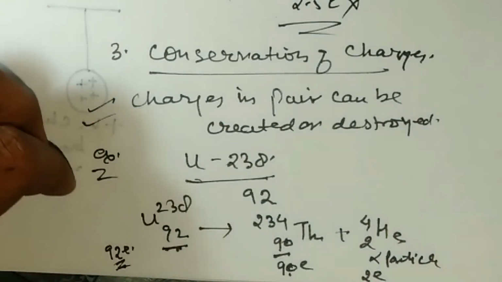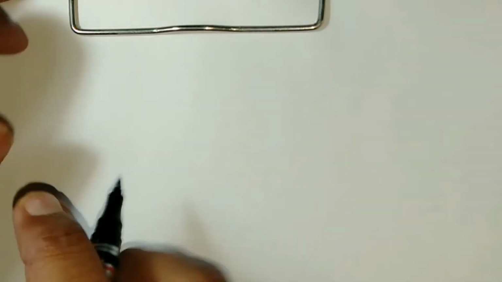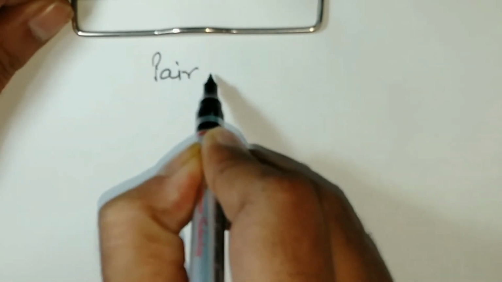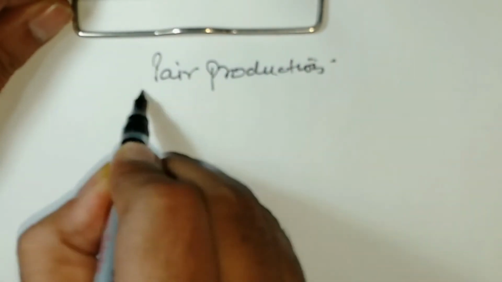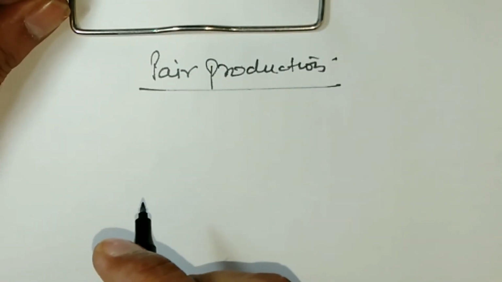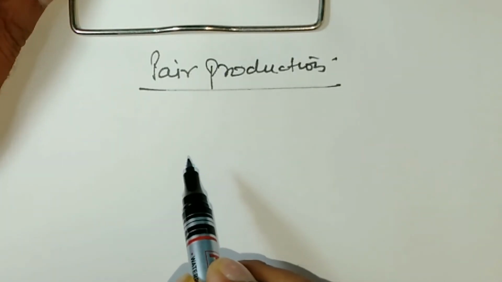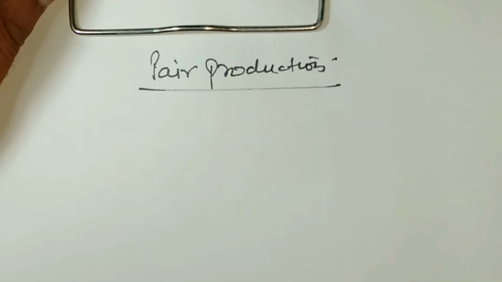Now let us take another example, pair production. Pair production is the converse of annihilation. What is annihilation?